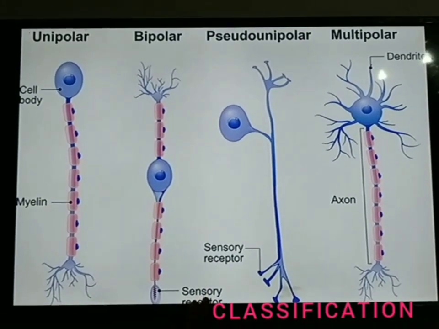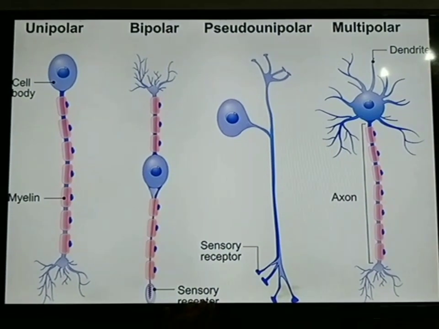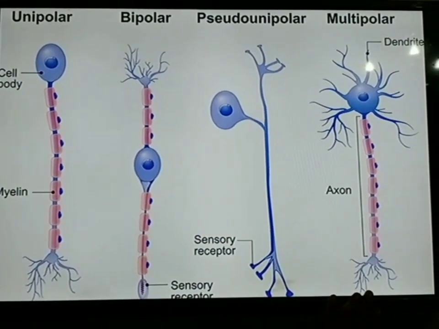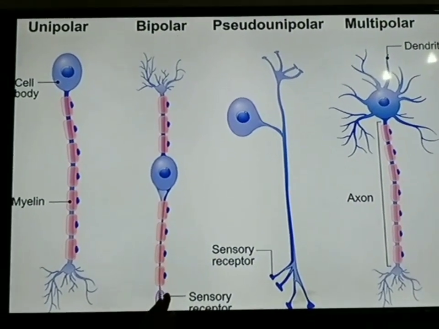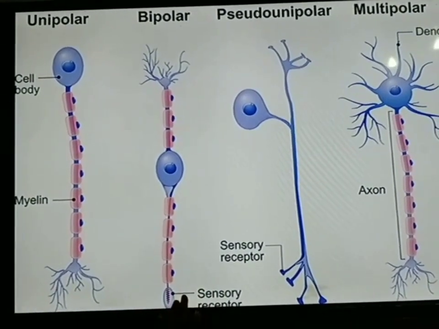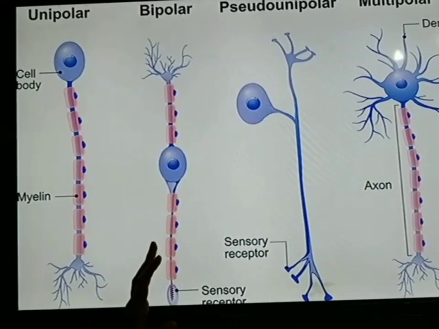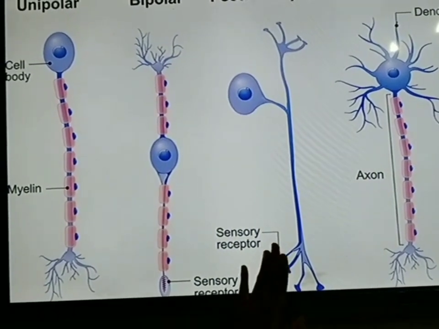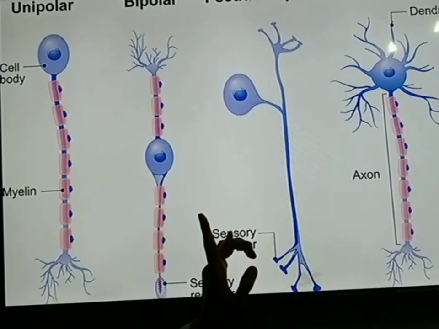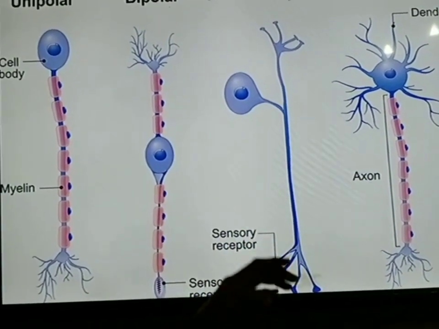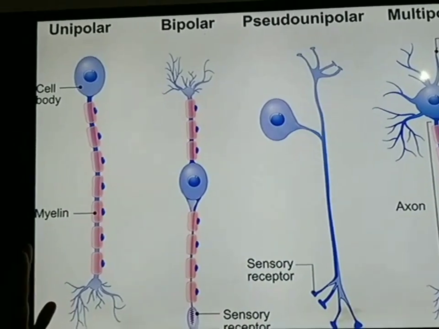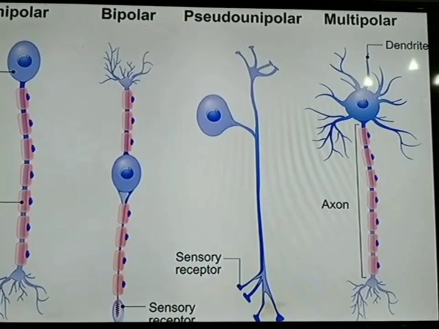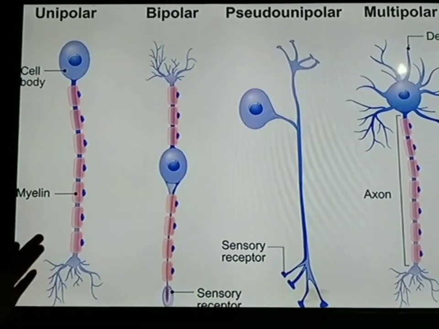Okay, now we are going to start with the classification of neurons. We are classifying it according to the number of processes. So the first one is multipolar, which I have just explained to you. The second type is bipolar, which has one axon and one dendrite. Then we have pseudounipolar neurons, in which the axon is split into two branches, one going to the CNS and one to the PNS. Then the last one is unipolar. In unipolar, neurites are the processes, which can be either axon or dendrites, extending from the cell soma.